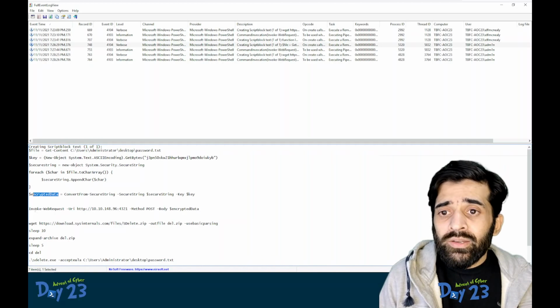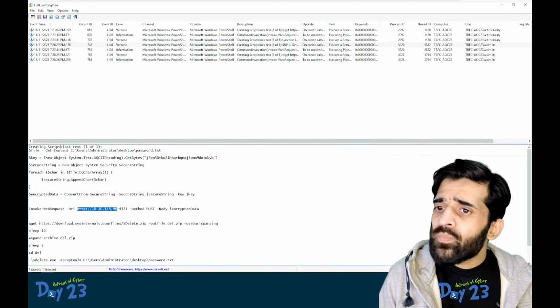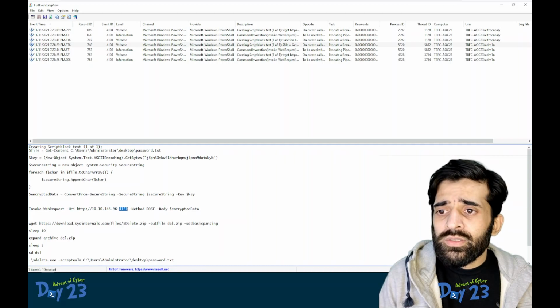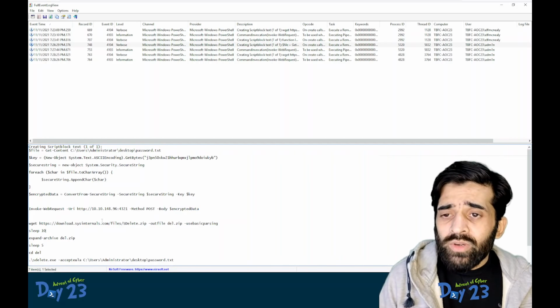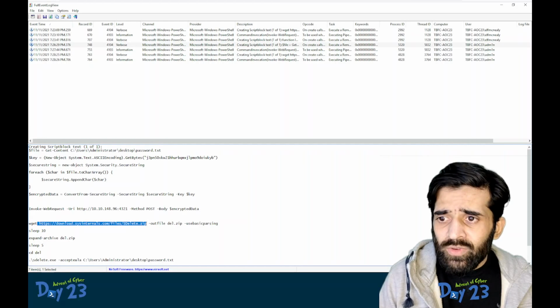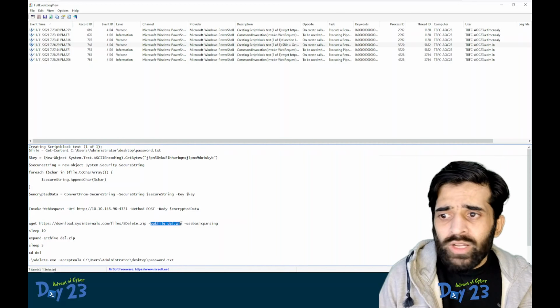And then interestingly, it is invoking a web request to this remote domain URL and this remote IP with the method POST, and it is sending that body, which is the data contained in this encrypted data. Then this script will download this zip file and output into del.zip.